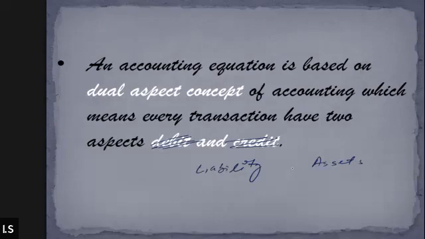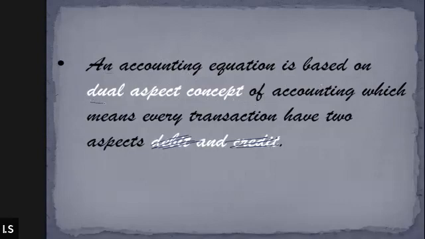All right. So every transaction affects two aspects of the business. Either it will affect the asset or liability or both, but it will be affecting at least two areas of business. Got it? This is what the accounting equation basically says: every transaction affects two areas of business.